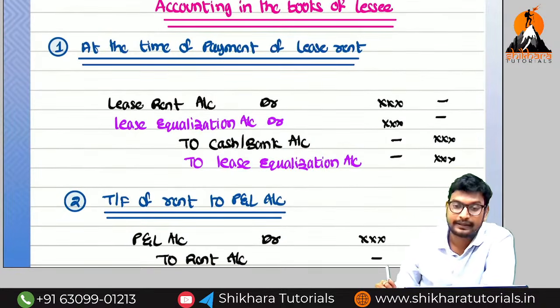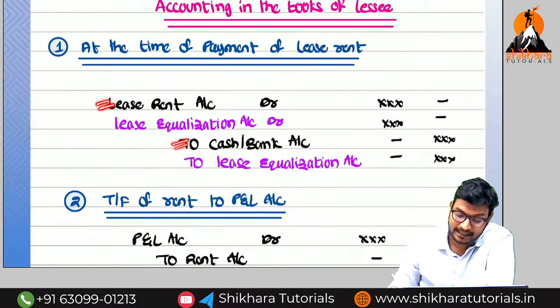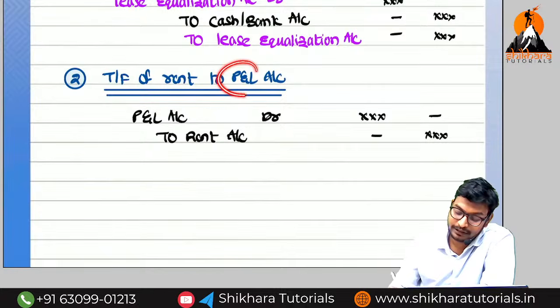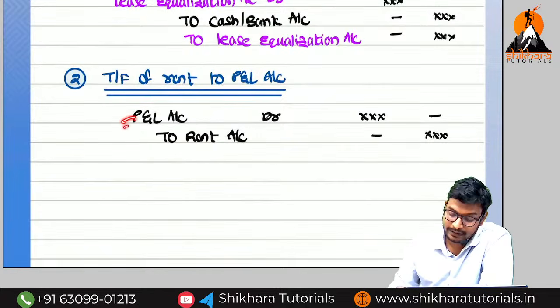What is the entry, amma? Rent paid or rent received? Rent paid. So lease rent account debited to cash or bank. Why you have taken one, I will explain you, no problem, please wait. So next one, transfer of rent to which one, amma? PNL account. Rent account debited to PNL account.